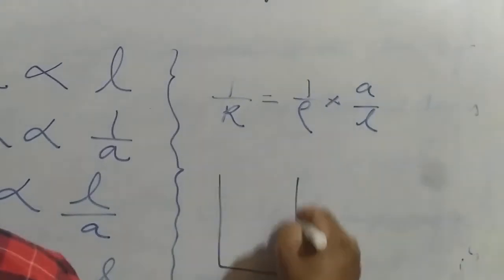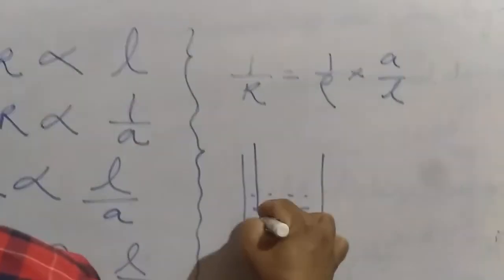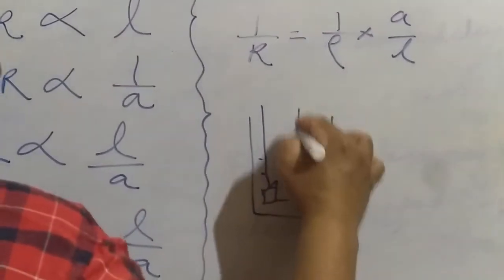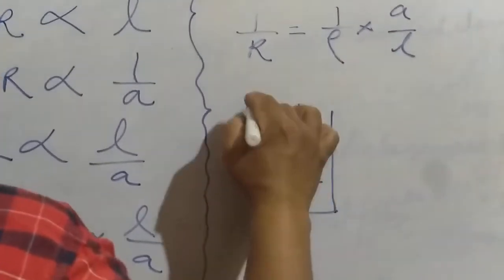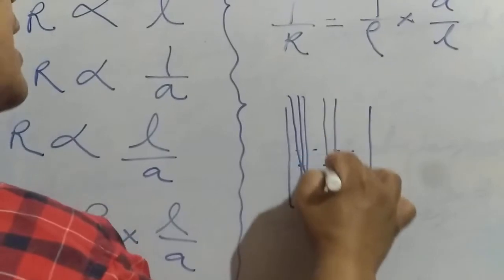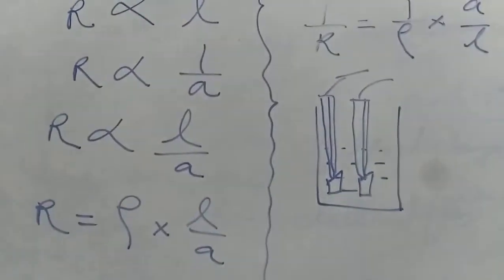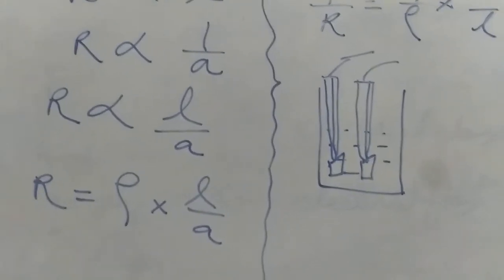Suppose this is a vessel and this is a solution of an electrolyte. These two electrodes, suppose you inserted. Now they are fused or sealed in a glass tube, and this is the circuit where you can connect them with any electrical source.